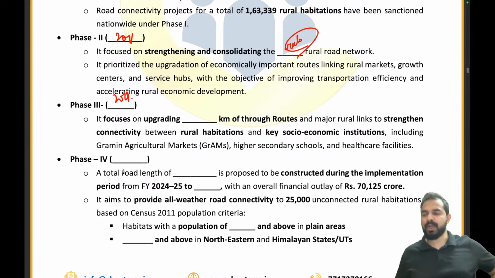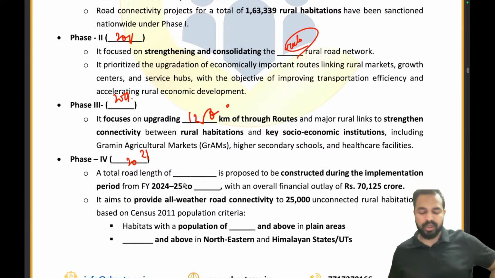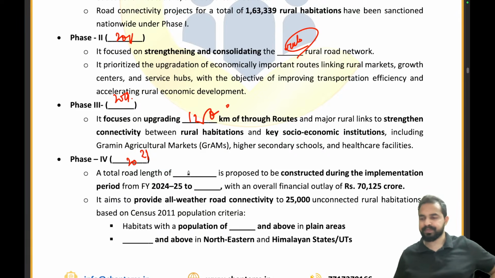So what is the particular length of road on which it will be working? That is 1,25,000. Now please tell me phase 4, 2024. The total road length will be 62,500 kilometers.